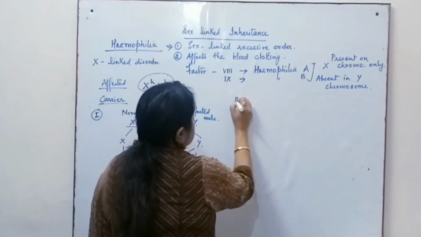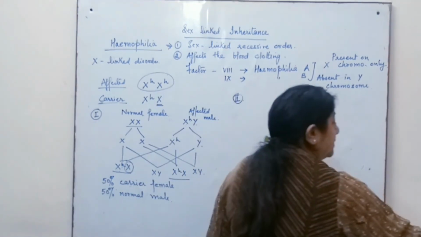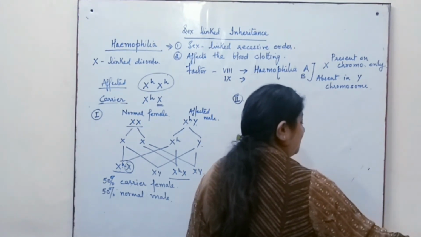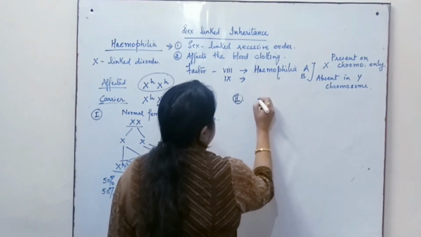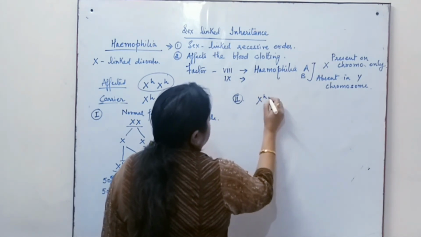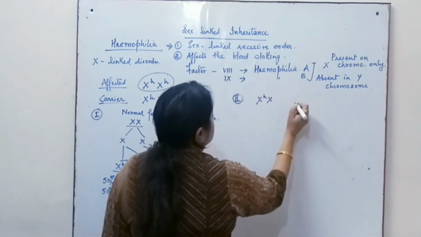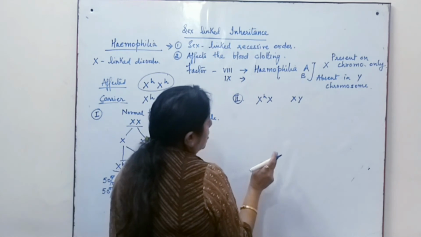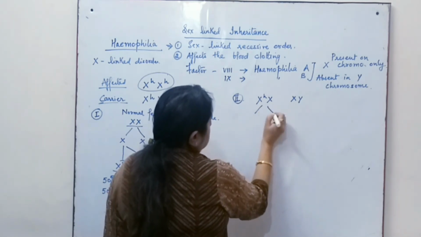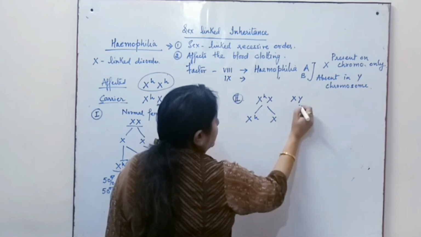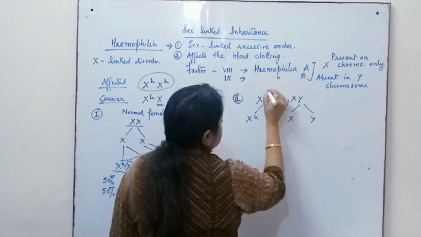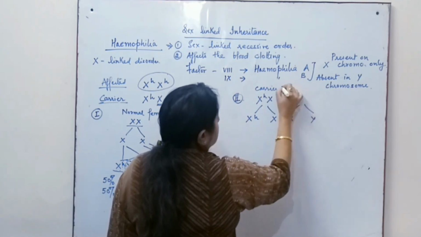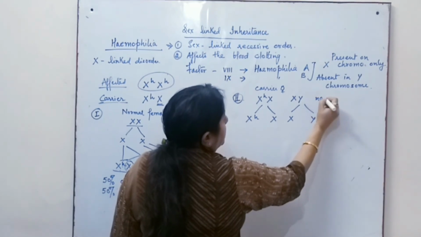Let us talk about the second example. A carrier girl marries a normal man. If a carrier girl marries a normal man, let's find out the progeny. This is the carrier female and this is the normal male.